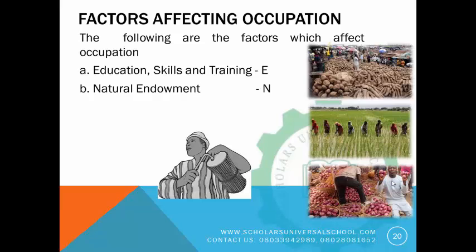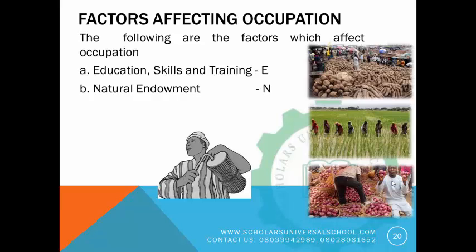Another factor is natural endowment. When we talk about natural endowment, we are talking about natural things. Take for instance, we have some places where you can easily find natural gifts, natural resources.